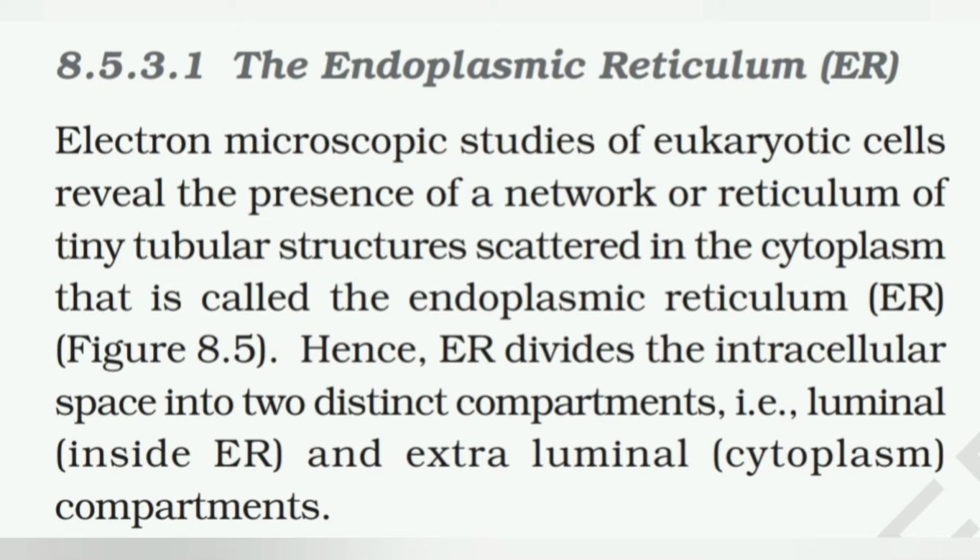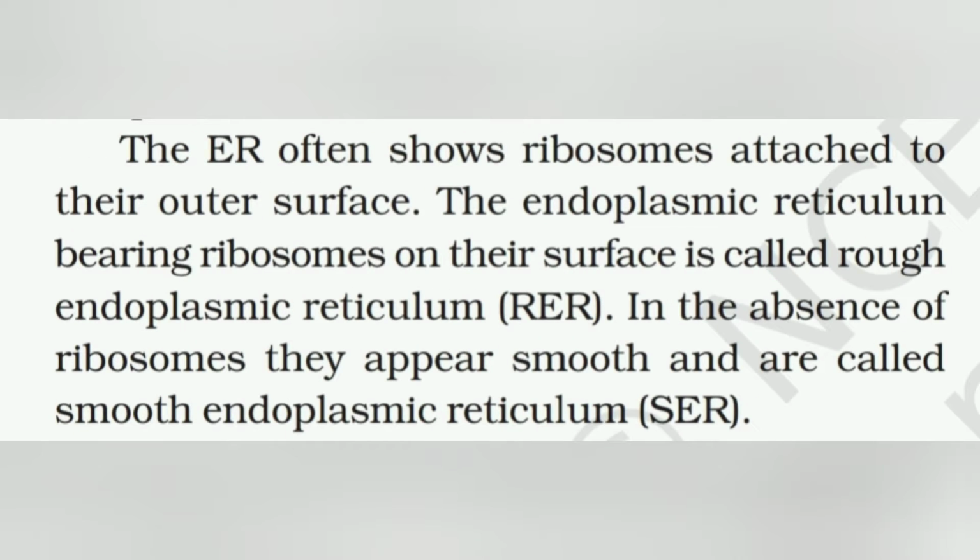Electron microscopic studies of eukaryotic cell reveal the presence of network or reticulum of tiny tubular structures scattered in the cytoplasm that is called the endoplasmic reticulum. Hence, ER divides the intracellular space into two distinct compartments, that is luminal inside the ER and extraluminal cytoplasmic compartment. The ER often shows ribosomes attached to the outer surface.